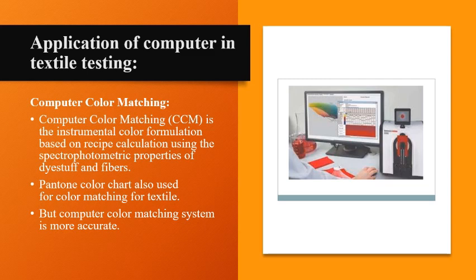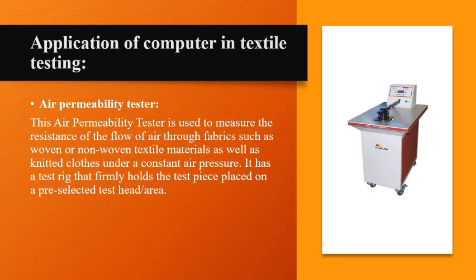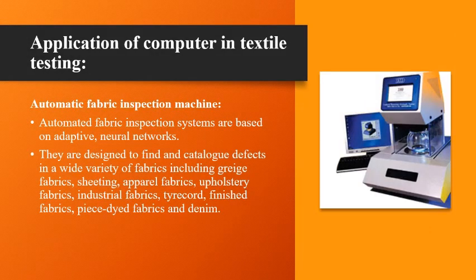Next one, air permeability tester. In the fabric air permeability test, the air flow through a given area of fabric is measured at a constant pressure drop across the fabric. The fabric is clamped over the air inlet and the air is drawn through the fabric sample by means of a suction pump. Fabric inspection has proven to be one of the most difficult of all textile processes